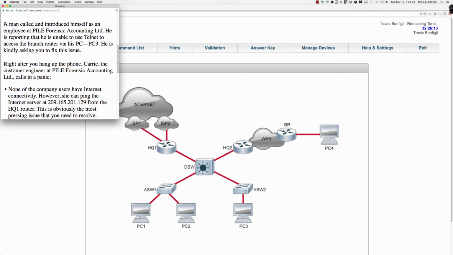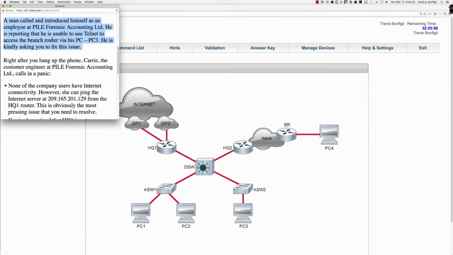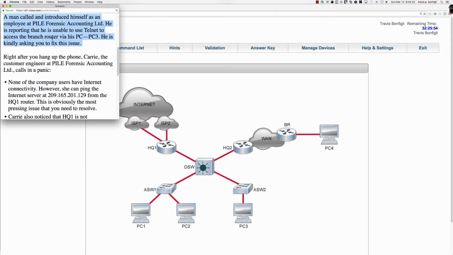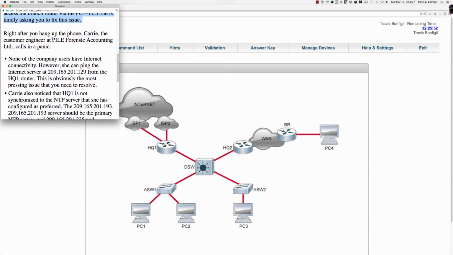So this is really a misdirection, where we have no idea who this individual is. He's some random guy that's calling and asking for access. So access should not be granted because we don't know who this individual is.